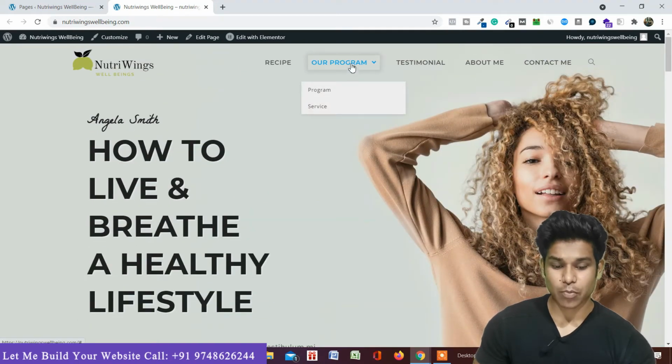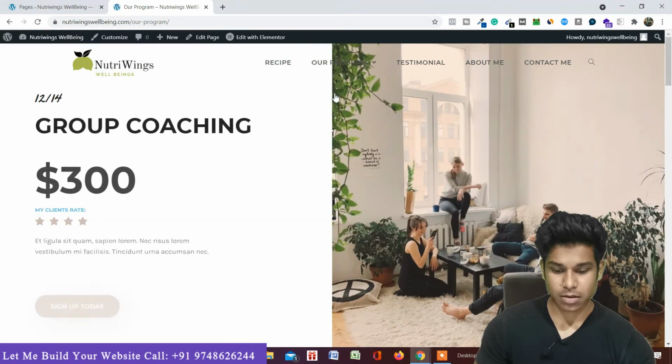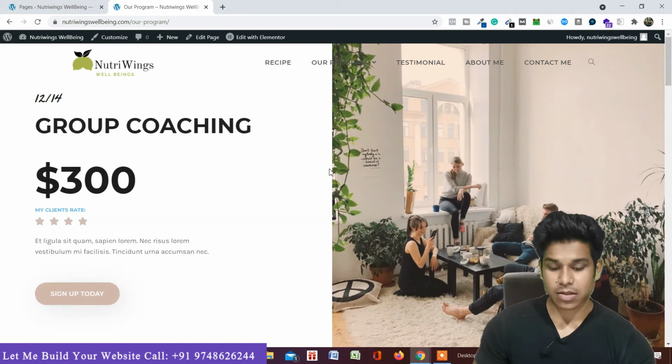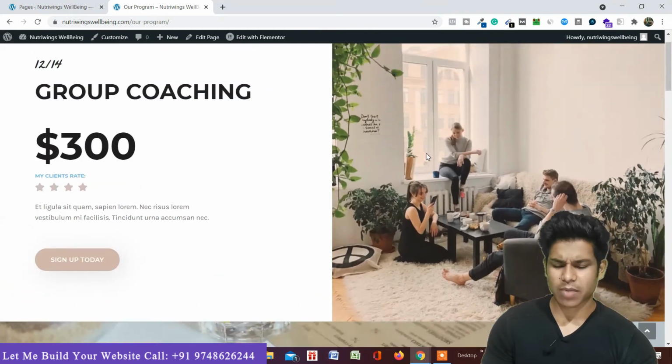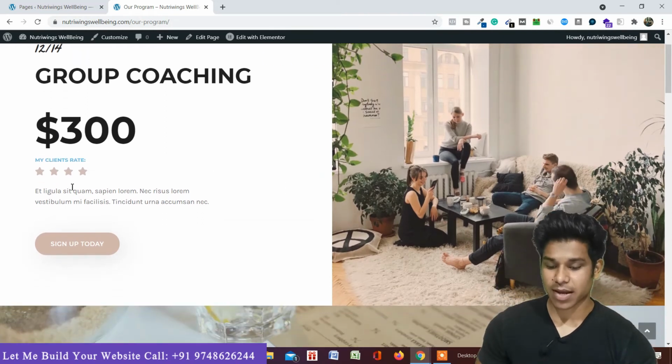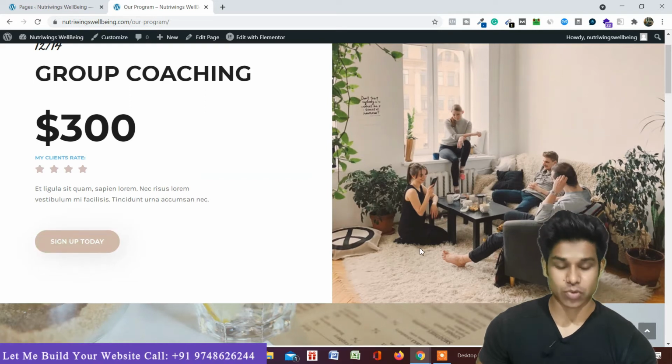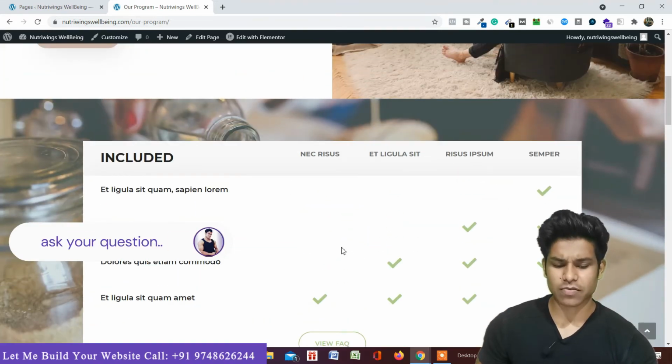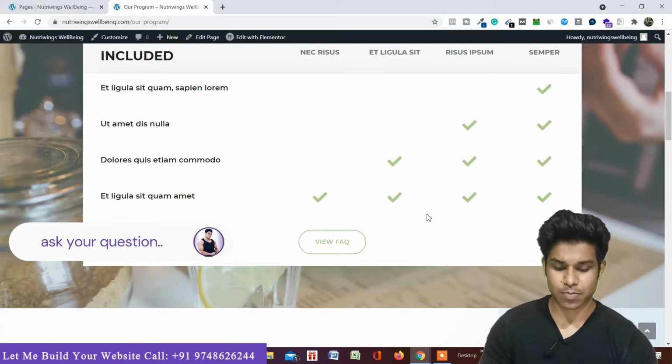If you go to the program section, I have designed the program. Just let me open the page. So currently at this moment I'm displaying one program. You can have multiple programs. As you can see, group coaching, I have written the price. I've explained what group coaching is. If they want to join, they can easily sign up today, and here you can display all the features that they will get in this program.